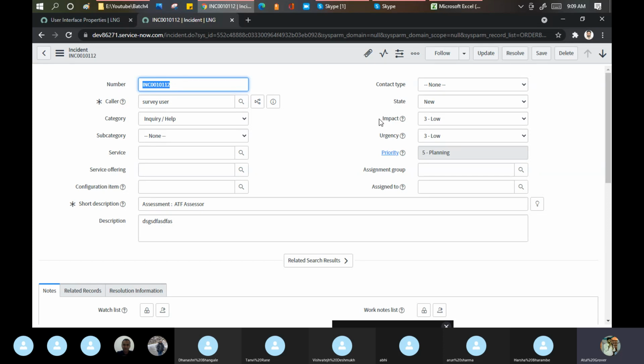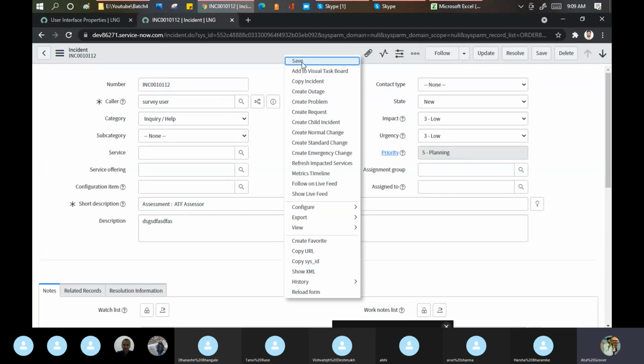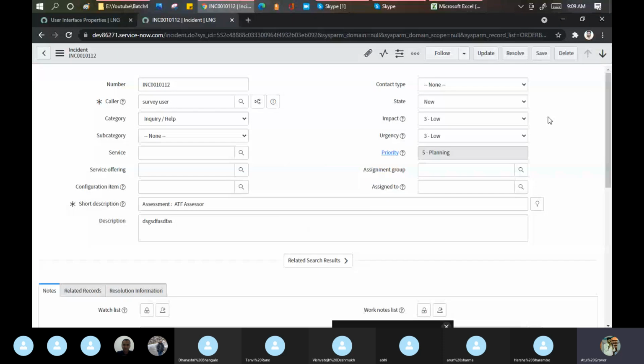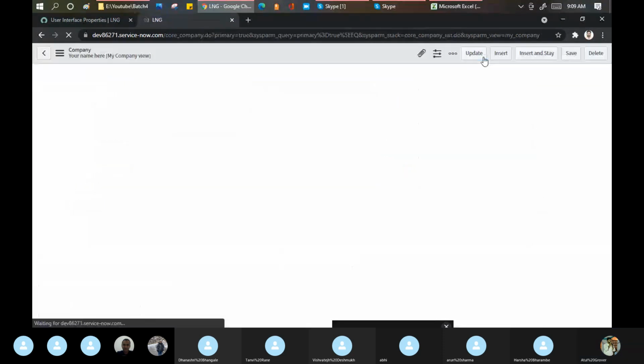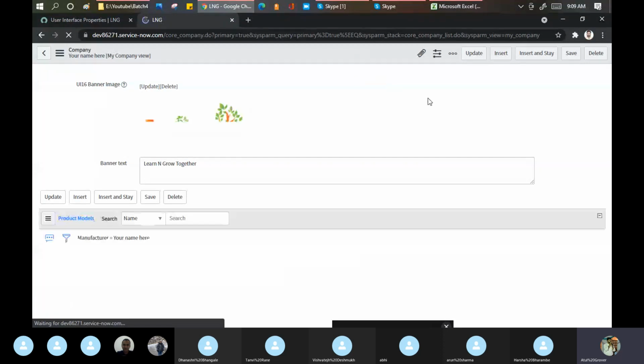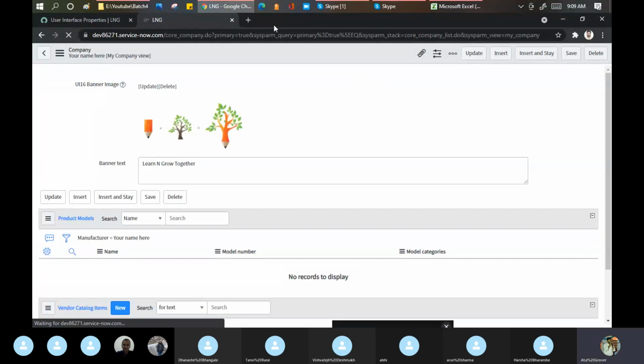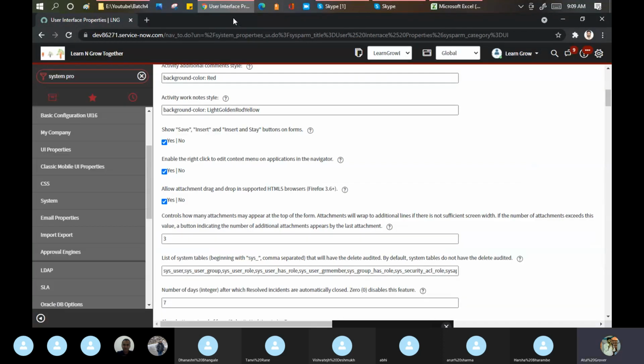So it is to make the user experience good. ServiceNow says, boss, I'm giving you everything. You save, submit, update, anything. If you have seen me for the last few days, I'm always putting save because I want to continue on this form for the changes or for the discussions. So it is up to you how you want to go. Now you have update. Let me click update here. You are out from this particular form then. So that is the purpose of the update and the save and insert and stay.